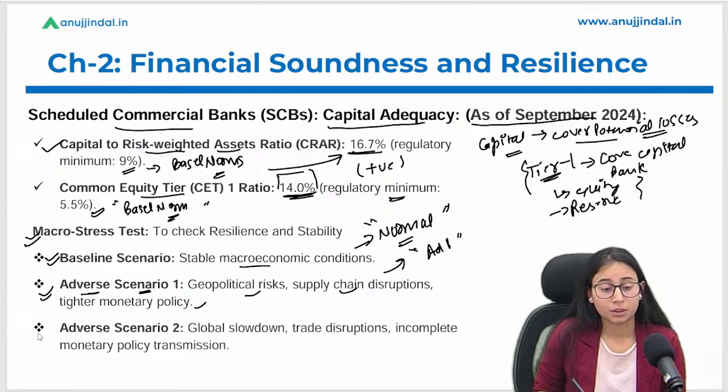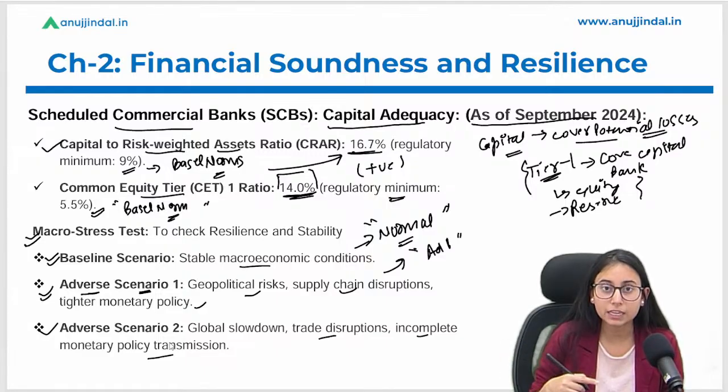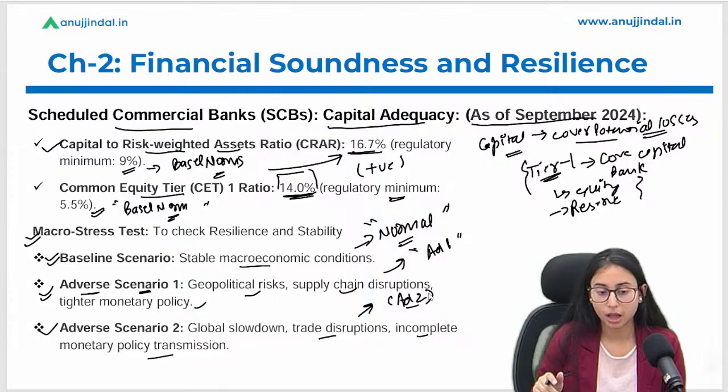Adverse scenario 2 is where there is a global slowdown, the entire global level has slowed down, trade disruption has happened, and there is incomplete monetary policy transmission, meaning the policies laid down by the monetary policy committee are not even transmitting. This is the scenario that we will deal with here. So this is adverse scenario 2. I hope it is clear.